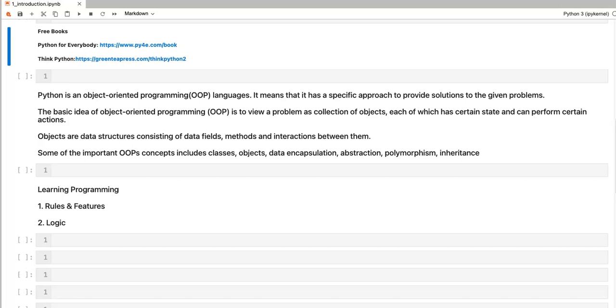So if you're new to programming and you want to read any book, I can suggest these two good books. I like the first one because it has good questions. At the end of the chapter you will find some objective questions and basic definitions. This book has explained things in a very simple way. And these books are available for free, so if you want you can read these books.